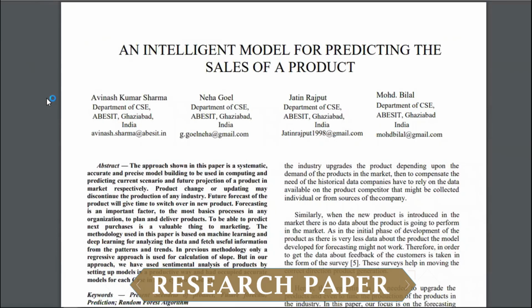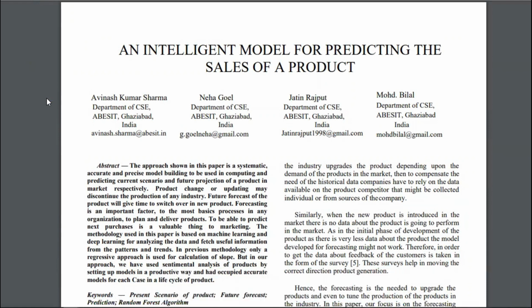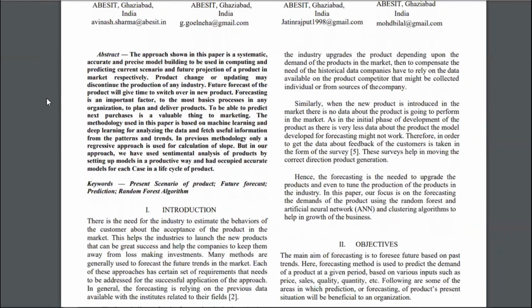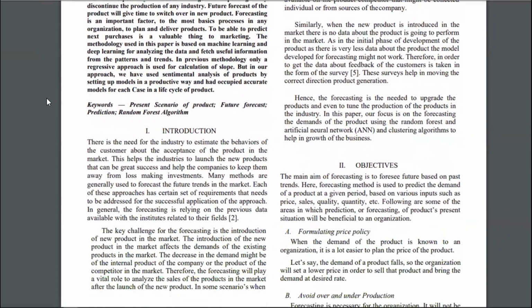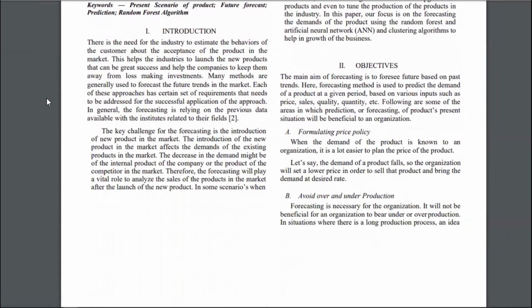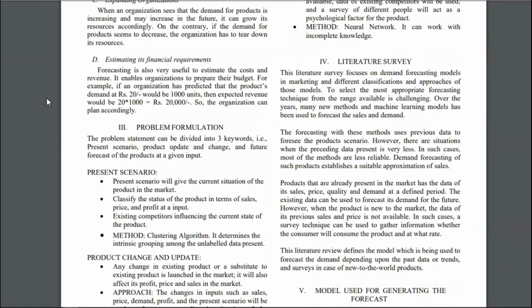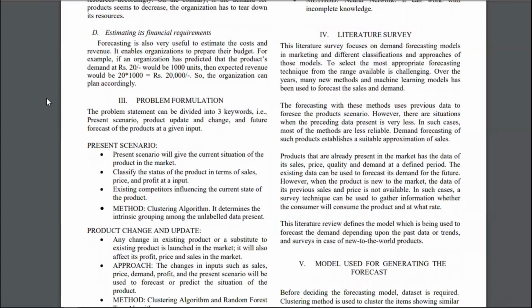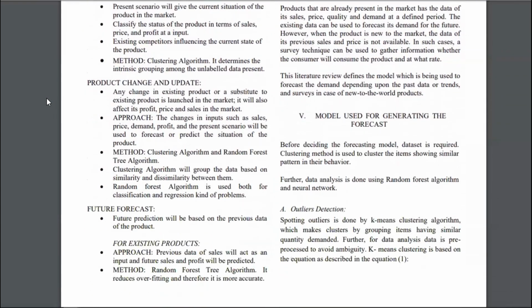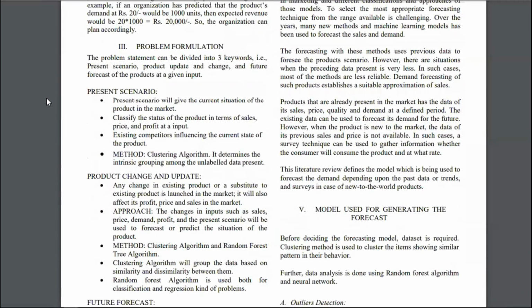Here is our research paper, an intelligent model for predicting the sales of a product. Here, an abstract is defined along with its introduction and objectives. A brief description of the problem statement can be categorized under the heading problem formulation as present scenario, product change and update, and future forecast.